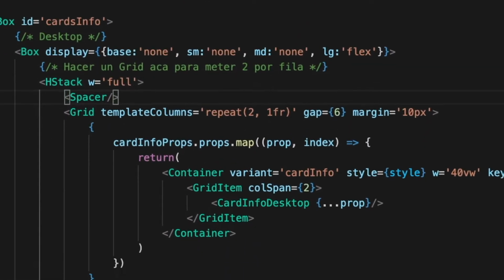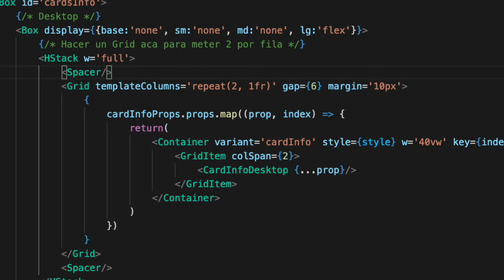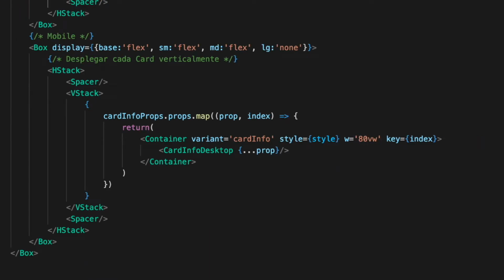I can do this because I am using the breakpoints that Chakra UI provides us. So I can decide when to display some components using these breakpoints. When I want to show a component at a determined breakpoint, I have to add the keyword flex. And when I don't want to show the component, I have to add the keyword none. All of these components are made with some Chakra UI components. None of these components are made with pure HTML and CSS.